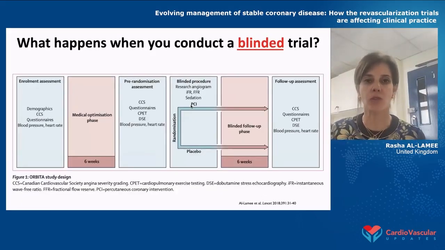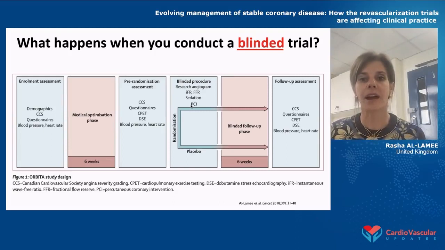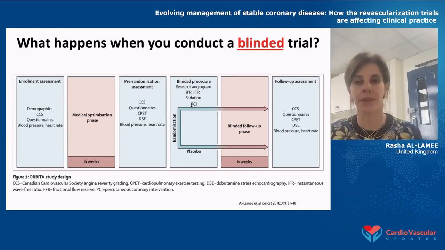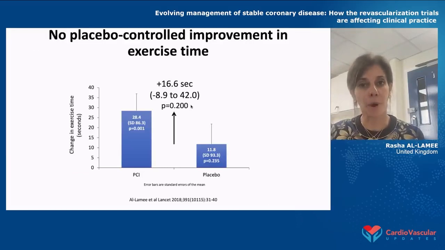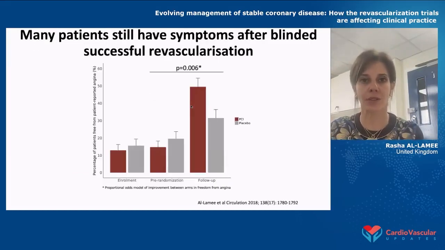So my group were the first group to perform a blinded trial in this subject. And we performed the Orbiter trial, in which we randomized patients with angina and single vessel coronary artery disease to either having an angioplasty procedure or having a placebo procedure. And those patients were followed up for 6 weeks, at which stage they had no idea what they'd had done. Our primary endpoint was a difference in exercise time between the two groups, and we found no statistically significant difference in the first blinded trial of its type.